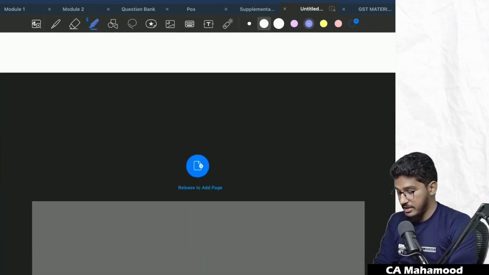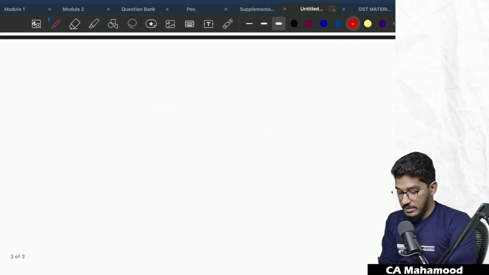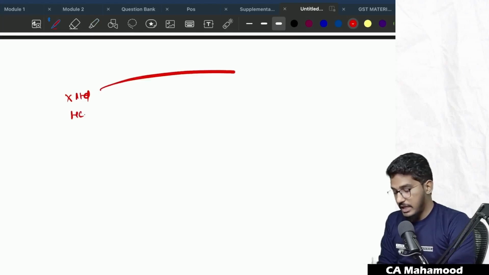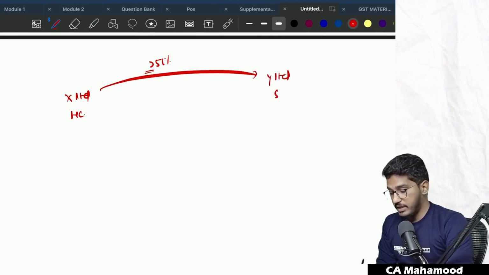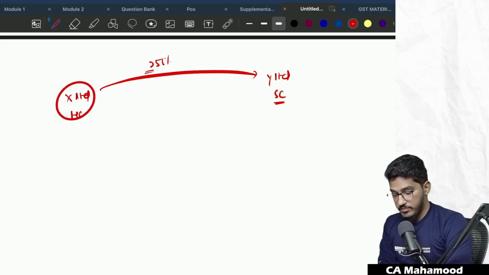This is one interesting issue which has come before the GST department. Assume that there is one company, X Limited, which is a holding company. It is holding 51% or more of the shares in Y Limited. Now X Limited will become the holding company and Y Limited will become the subsidiary company. The question which came to the GST council is: can the holding of shares by the holding company in the subsidiary company be treated as supply of service?